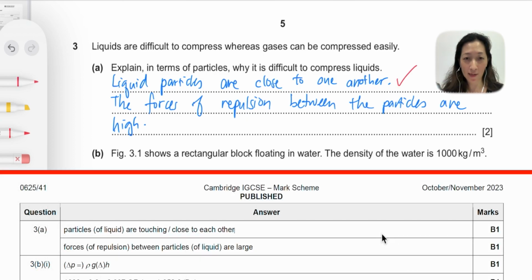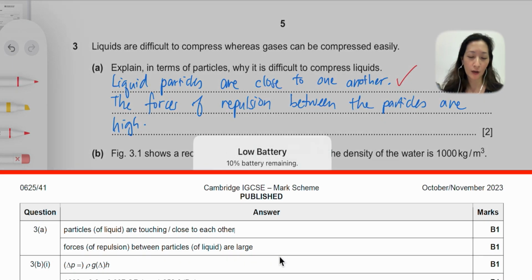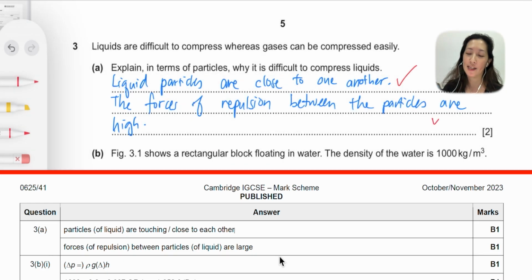Now, let's check the answer against the mark scheme. So, based on the mark scheme, as you can see, first of all, we need to talk about how close the particles are to one another. And secondly, we need to talk about the forces between the particles. So even if you didn't know it's called forces of repulsion, you can just mention forces, you would still get full marks. So because we got this correct, I'm going to just give 2 ticks to indicate I got both correct here. Let's move on to B.